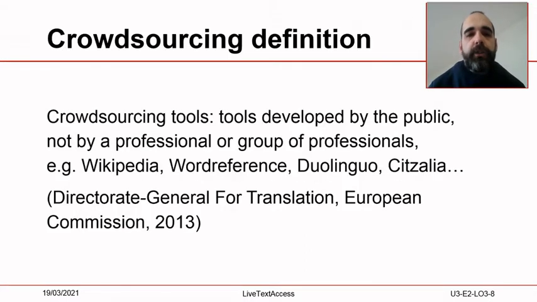The Directorate General for Translation, DGT, of the European Commission defines crowdsourcing tools as tools developed by the public, not by a professional or group of professionals. Examples of these tools are Wikipedia, Word Reference, Duolingo, and Citzalia.